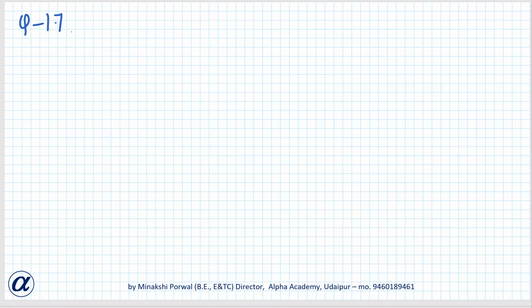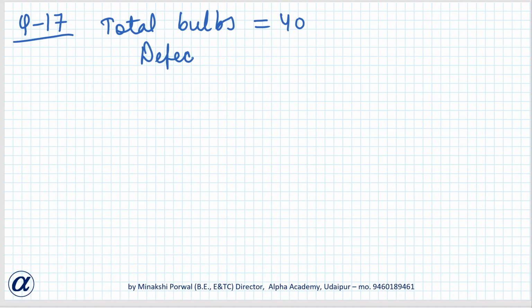Question 17. A lot of 20 bulbs contains 4 defective ones. So total bulbs are 20 and defective bulbs are 4. One bulb is drawn at random from the lot.